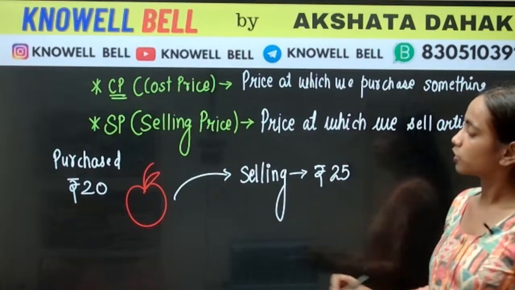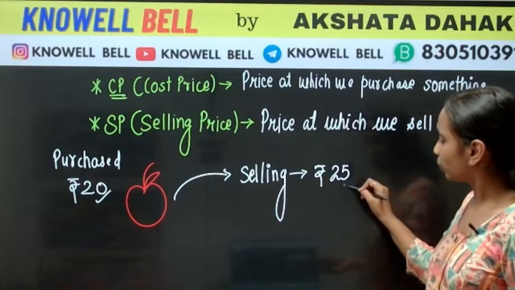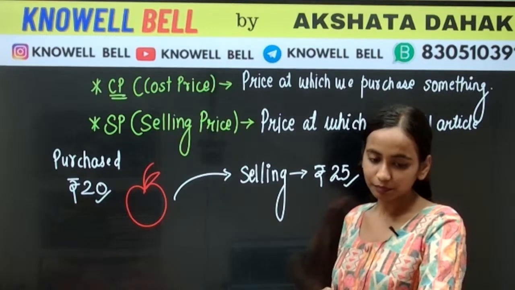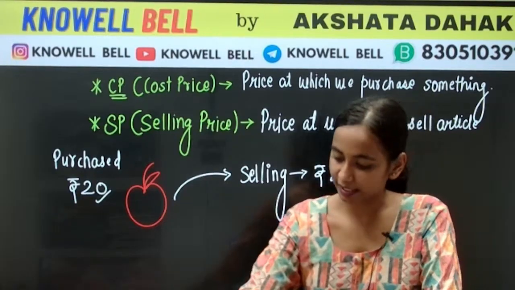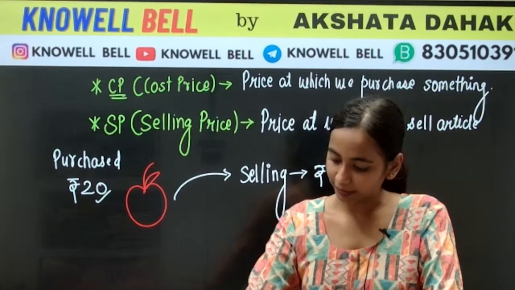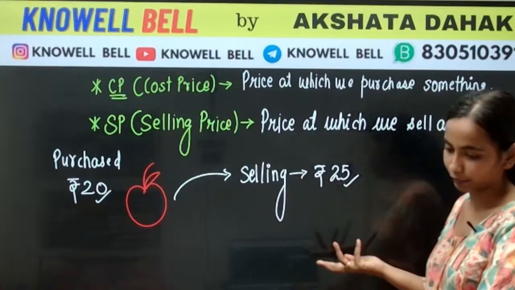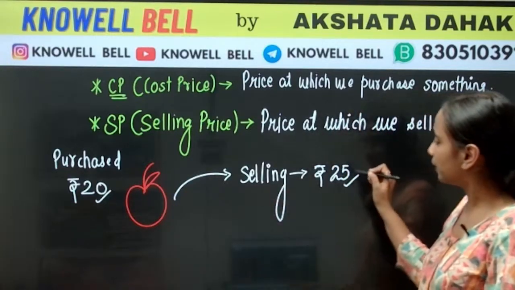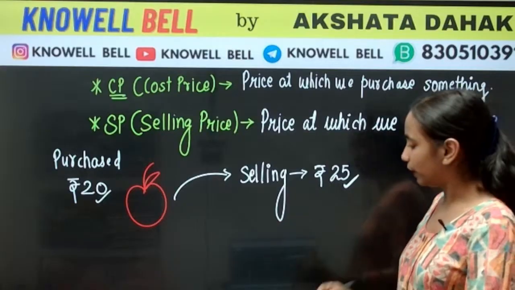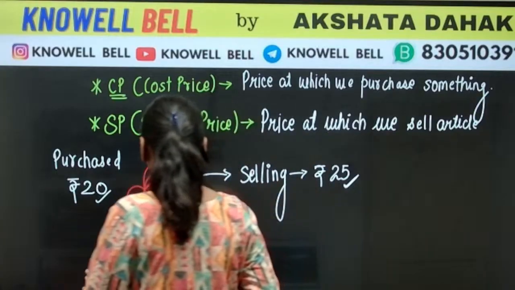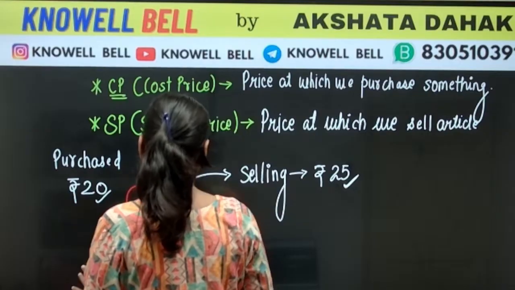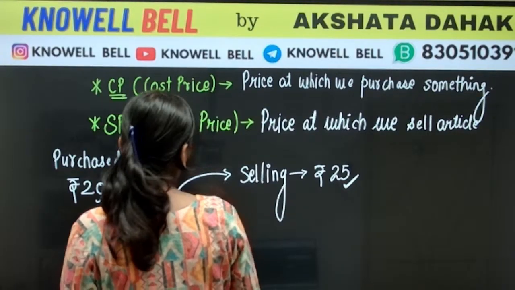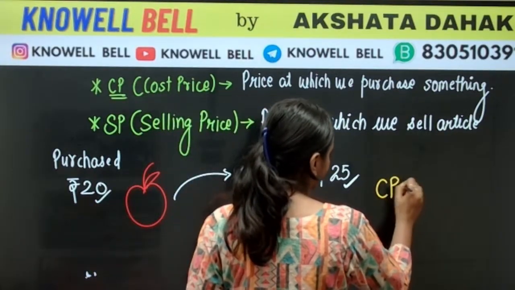So what will be the cost price? Is 20 the cost price or is 25 the cost price? I purchased it for rupees 20 and I am selling it for rupees 25. So we have to find out what will be the cost price.